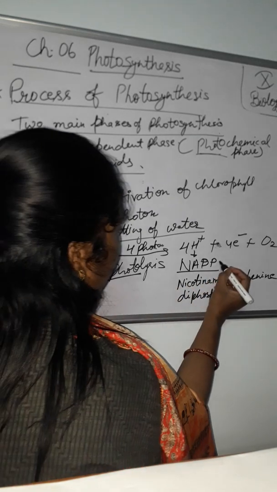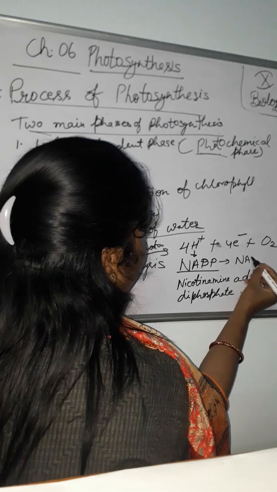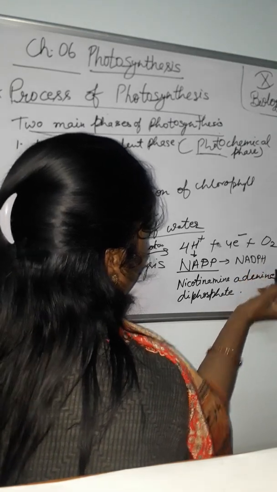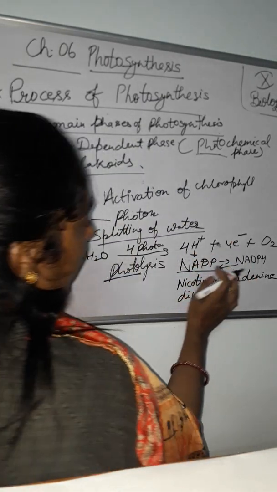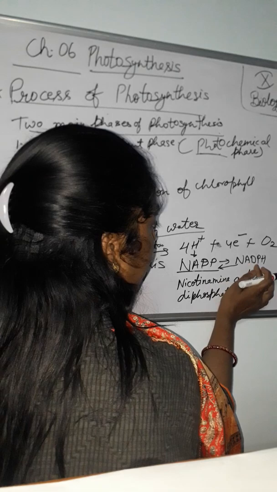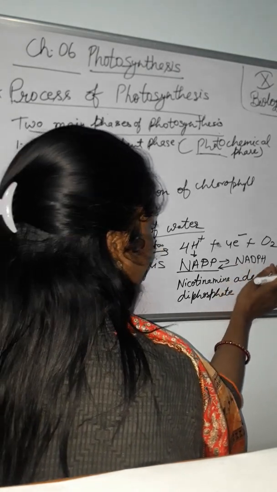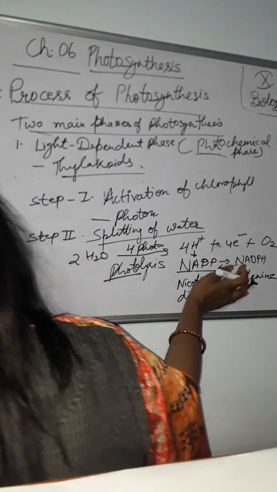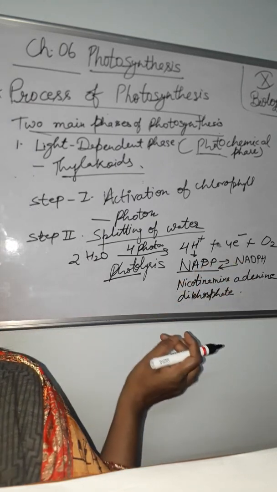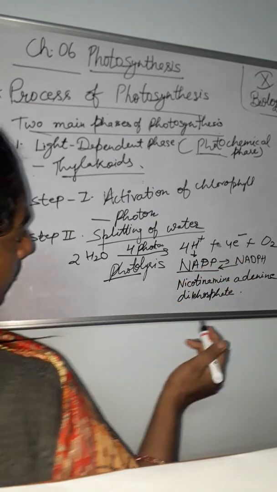NADP is converted into NADPH. NADP is always converted into NADPH, and NADPH is converted back into NADP. What is the full form of this NADPH? That is nicotinamide adenine diphosphate hydrogen. H for hydrogen.